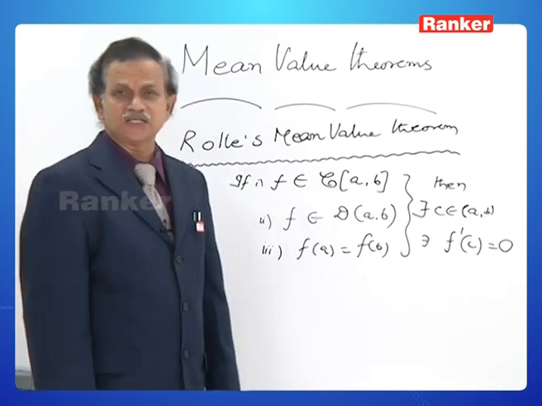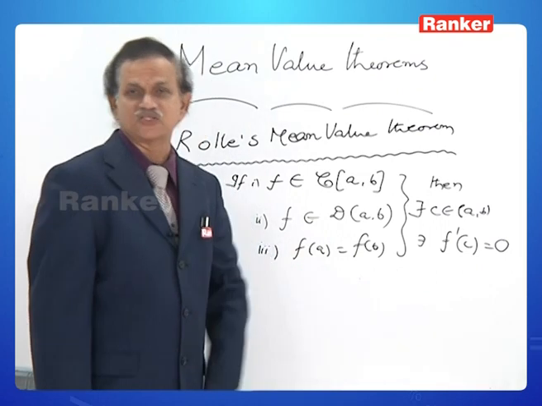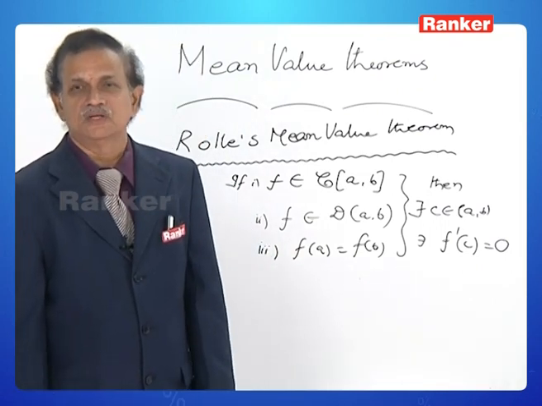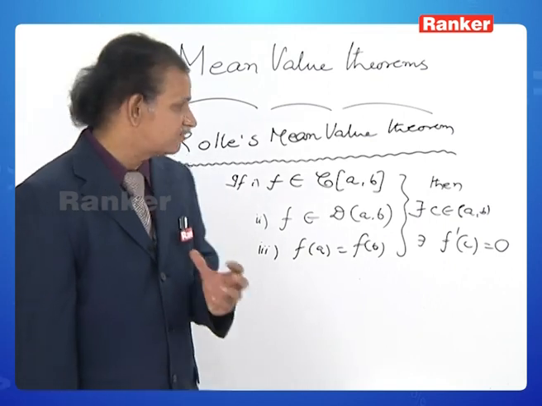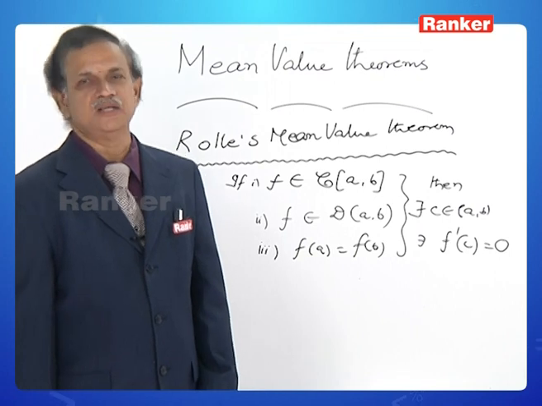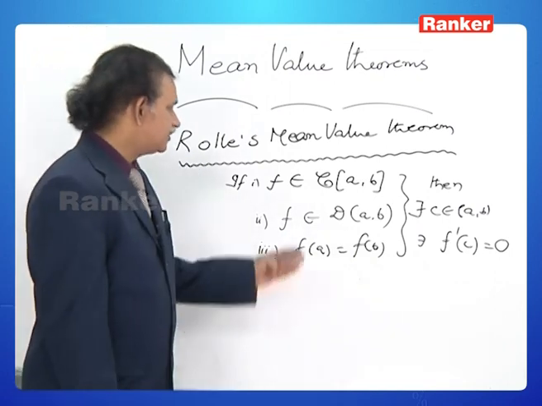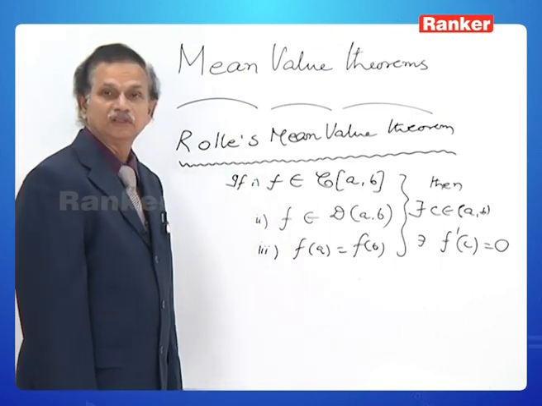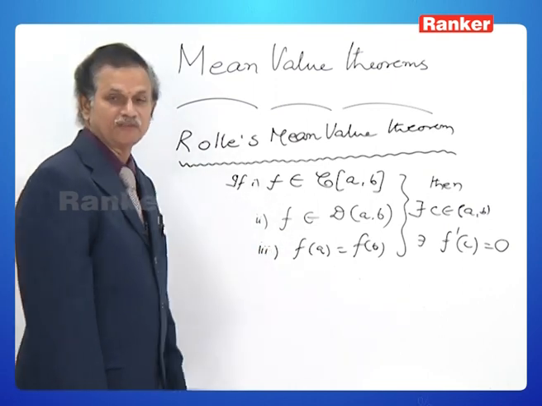My dear friends, it is not just enough if you can write these three conditions and the statement. You may have to understand the essence very sincerely and clearly. Let us now do that. What is the importance of these three conditions? What are the important features of these three conditions?